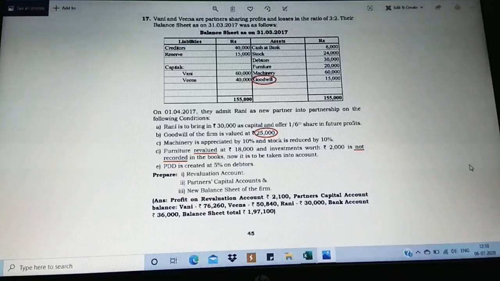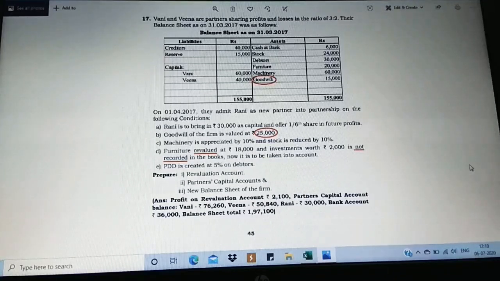Clear? I have circled here 25,000. Why? Because there is an opening value as well. So let us have a remark on this. Just put an important mark when you are going to do this. Make a note of this, highlight it.